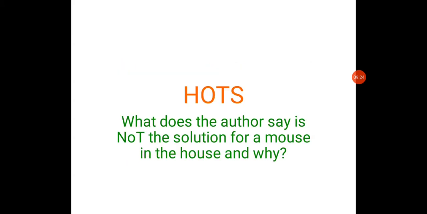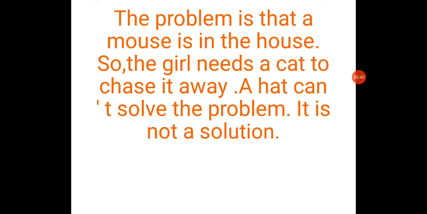Next one, what does the author say? Note the solution for a mouse in the house, and why. So now let's discuss the answer. So the problem is that a mouse is in the house. So the girl needs a cat to chase it away.